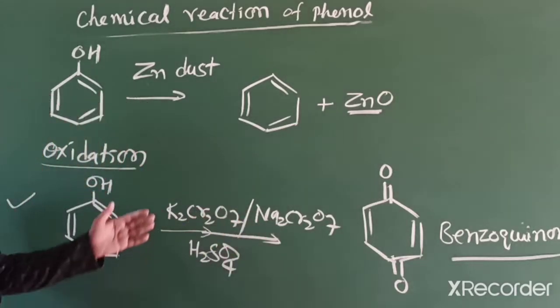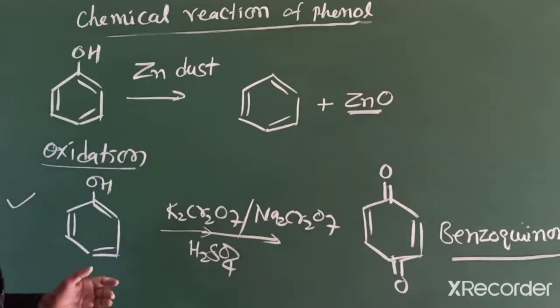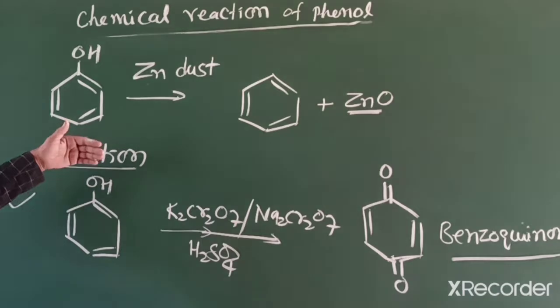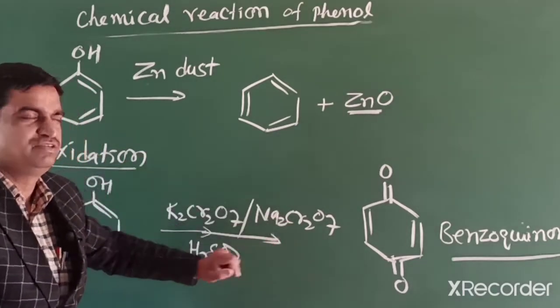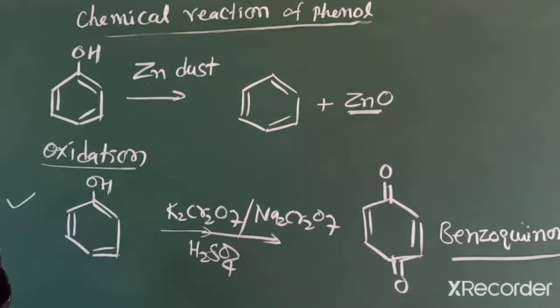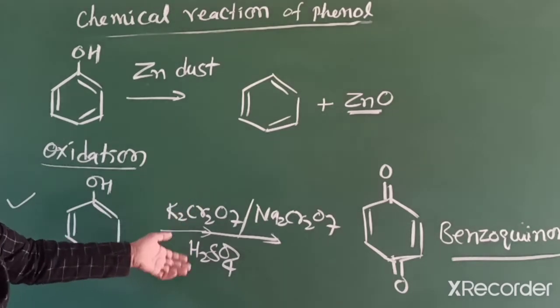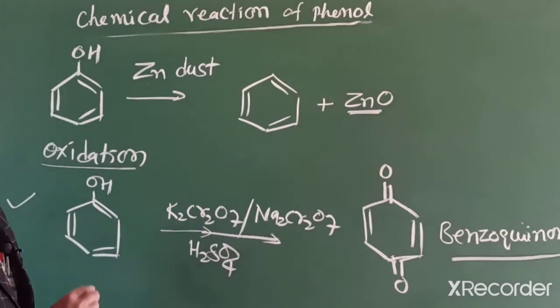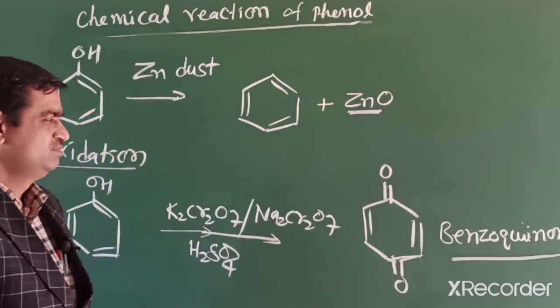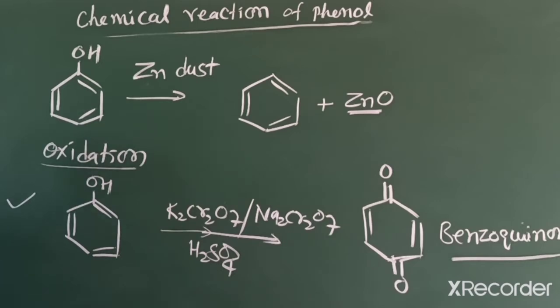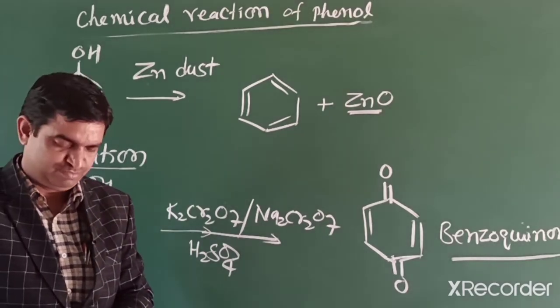Last year in the annual exam, this question came: write the product when phenol reacts with potassium dichromate or sodium dichromate, or we can say chromic acid also. In sulfuric acid medium they form chromic acid, and the product is benzoquinone. So student, in this way phenol reactions are complete.